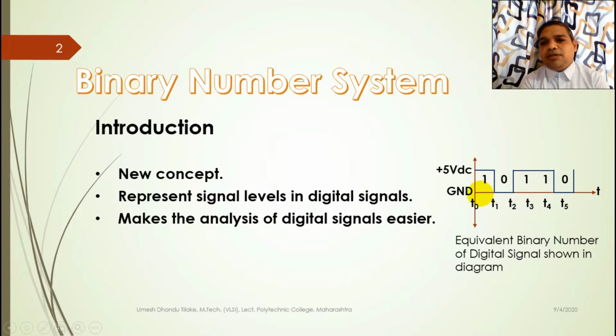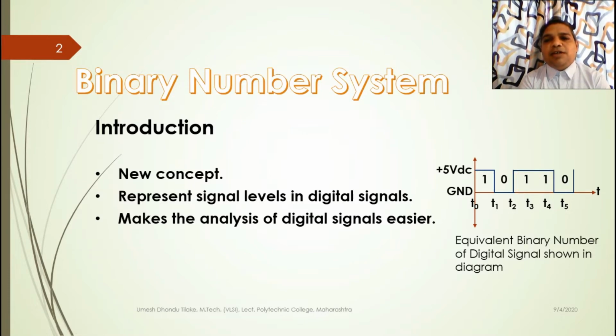So consider this time interval. At time interval t0, the switch is closed, voltage appears across the load, current is flowing through the load, and that is why we consider this signal level as 1. Now at time instant t1, the switch is opened, so voltage does not appear across the load. The voltage across the load is 0 volt, that is ground level, and we consider it as digit 0. Again at time instant t2, the switch is closed, so voltage appears across the load, current starts flowing through the load, and we consider this signal level as digit 1.